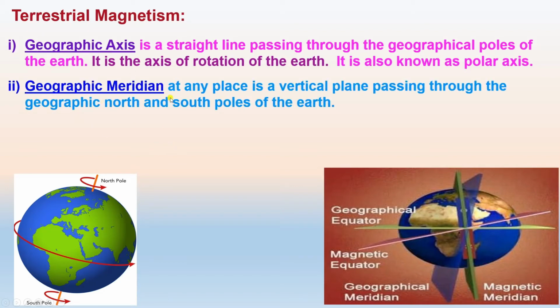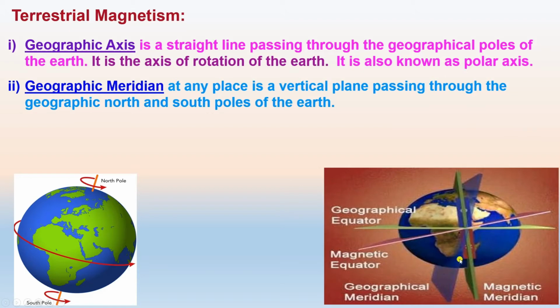Then is geographic meridian, like this, shaded by the blue color. Geographic meridian at any place is the vertical plane passing through the geographical north and south pole of the earth.